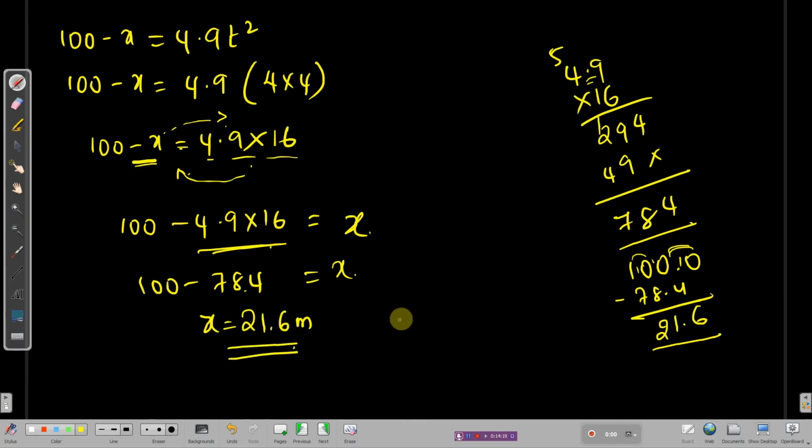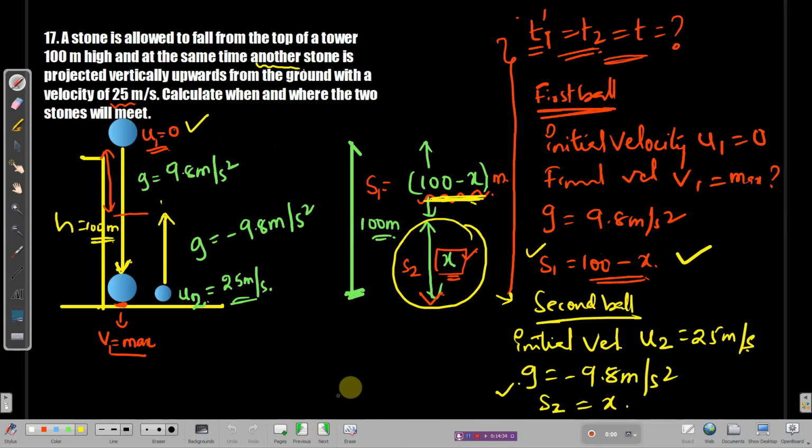That means when the ball is falling from the top, and this ball is thrown from the bottom, after 21.6 meters from the bottom, the balls are going to meet. Let me go to the page. Remember the value 21.6. When this ball is thrown from the bottom, after 21.6 meters, this ball is going to meet. That is from the top, it is 78.4 meters. I hope you understood it very well.